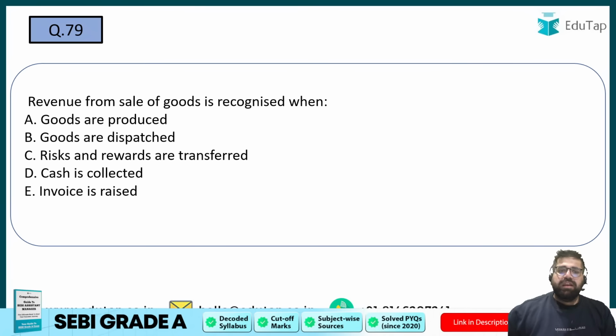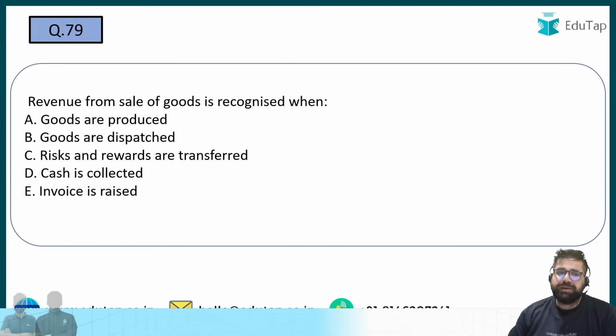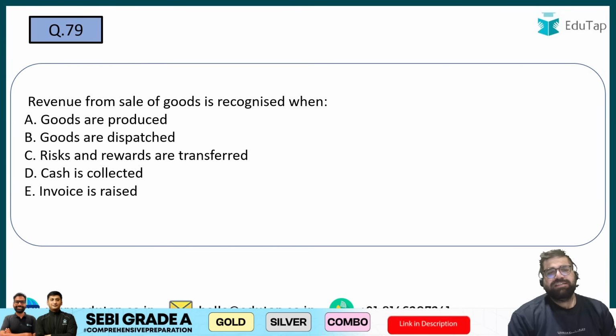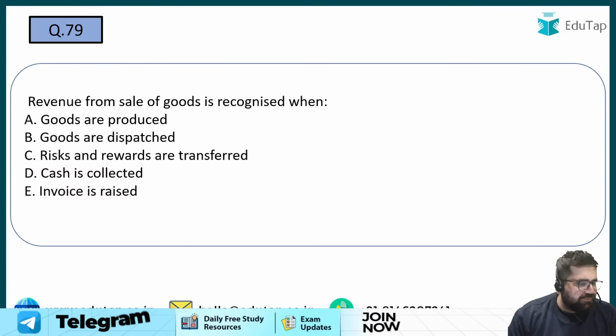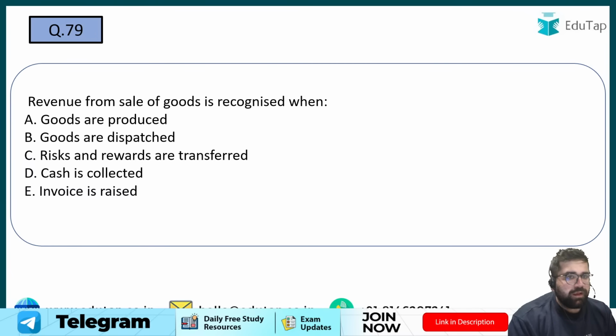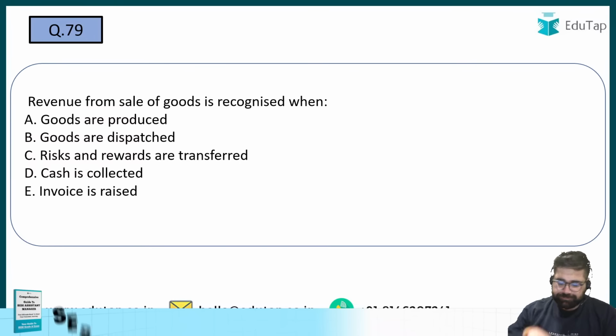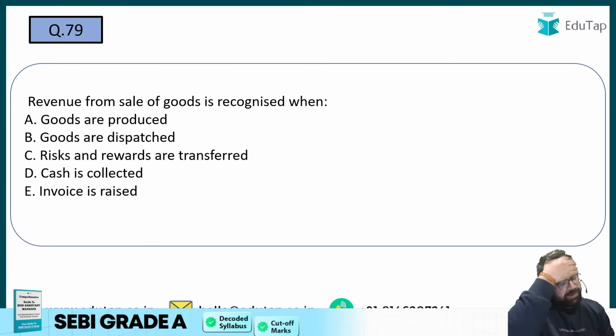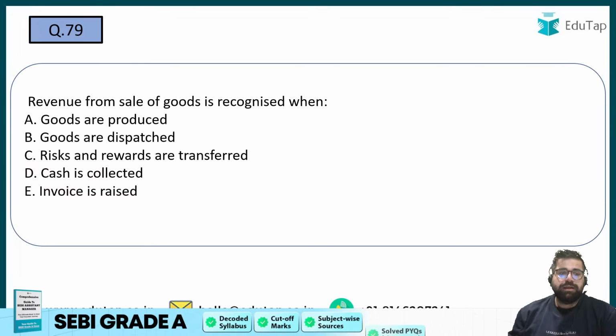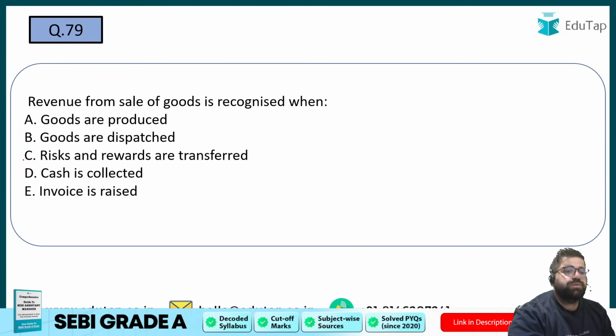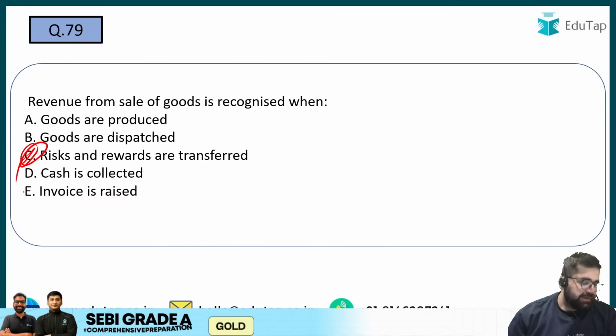79. Revenue from the sale of goods is recognized when? A very basic question. This is the fundamental thing which you read under AS9. When will you recognize the revenue under sale of goods? Everybody, please give me the answer. Yes, when risk and rewards are transferred. So answer will be option number C.